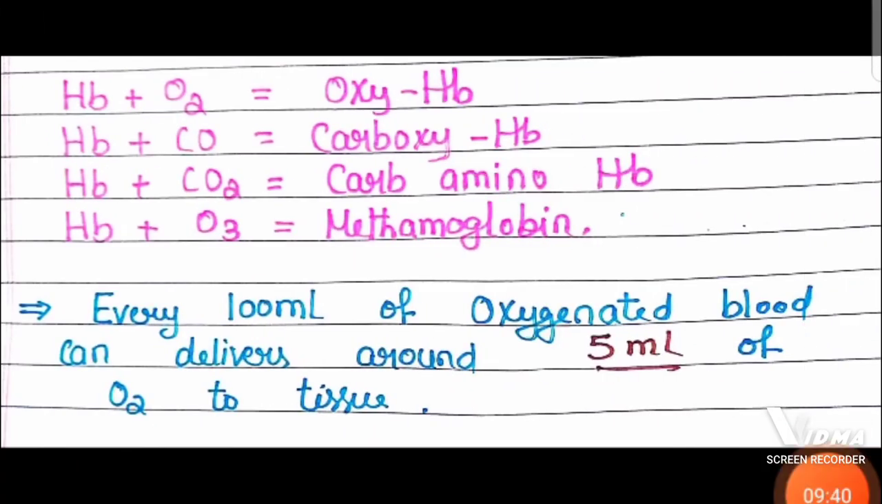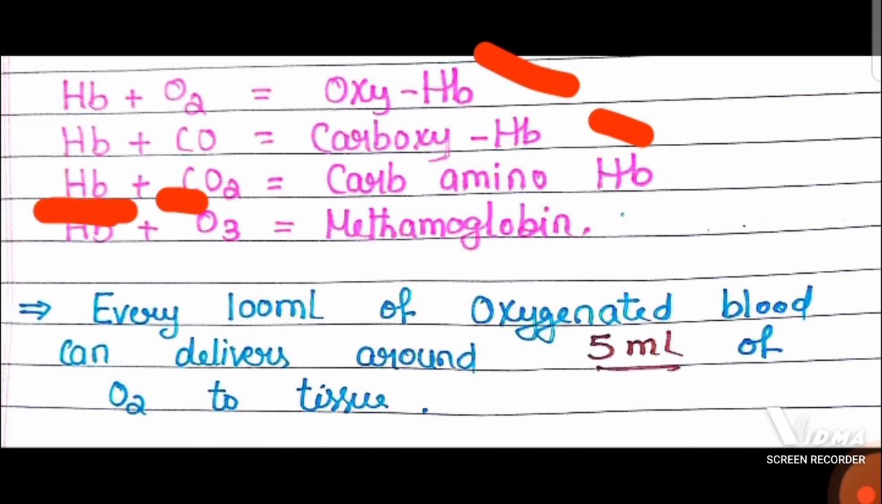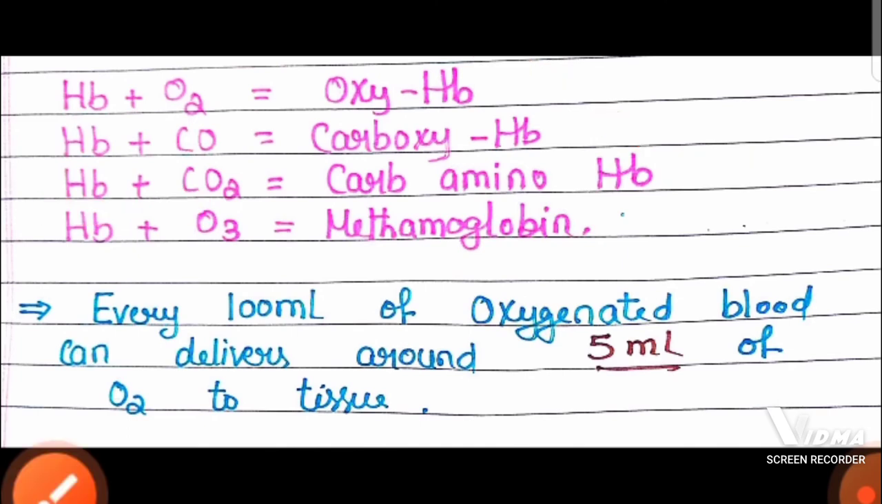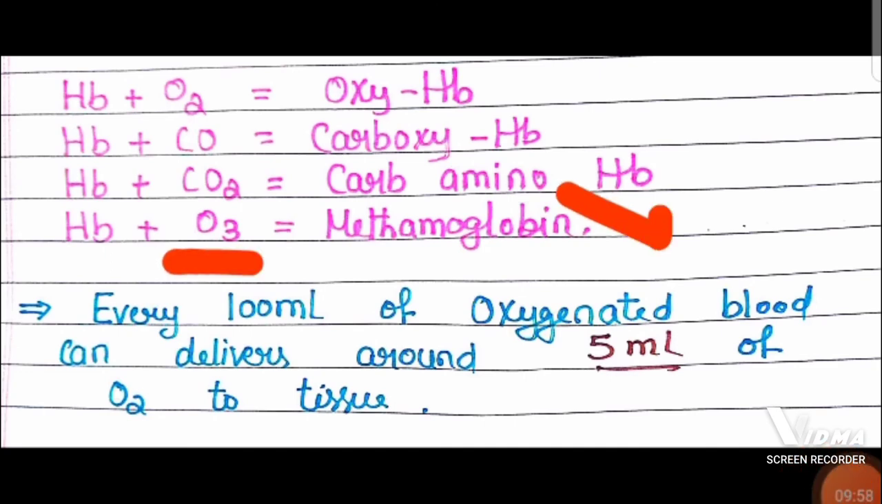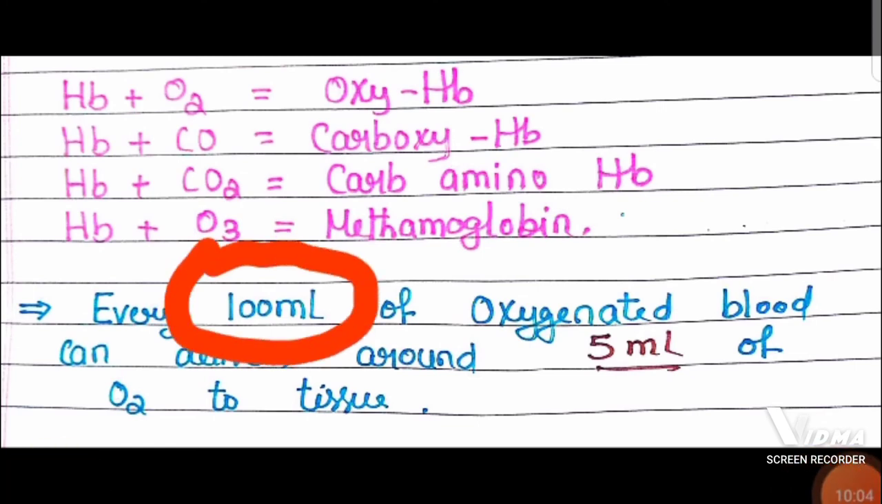Now when hemoglobin combines with oxygen, it forms oxyhemoglobin. When hemoglobin combines with poisonous carbon monoxide, carboxyhemoglobin. When carbon dioxide combines to the amino group of hemoglobin, it forms carbaminohemoglobin. When hemoglobin combines with ozone, it forms methemoglobin.